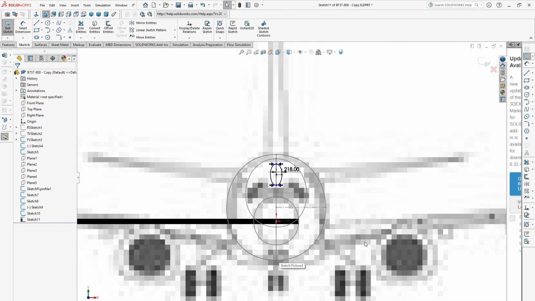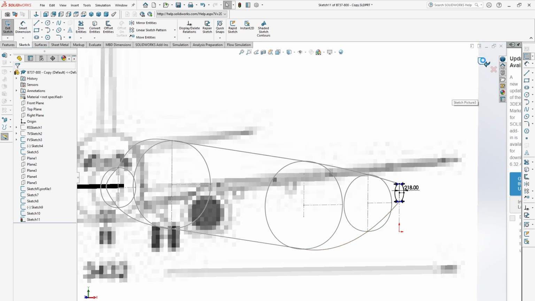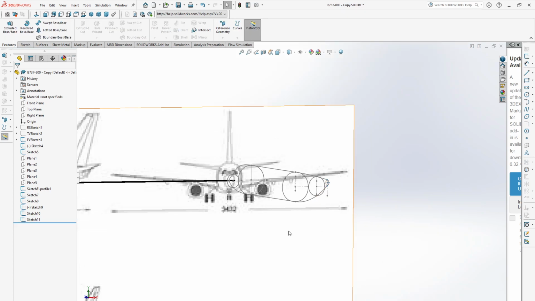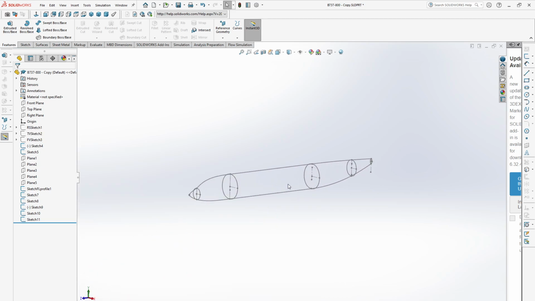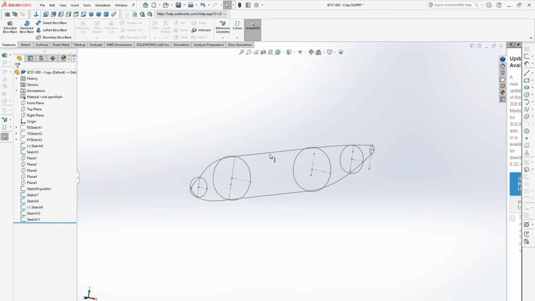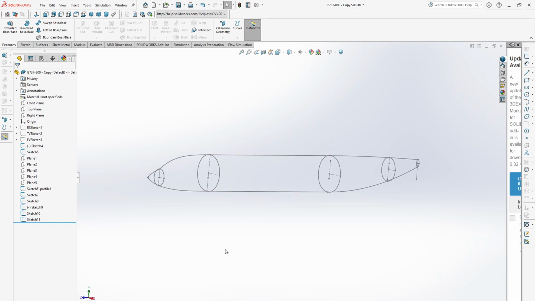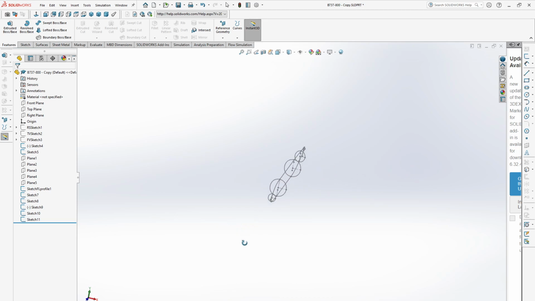Okay. So this is our last profile for the fuselage. So you see it will look like this with two guide curves, and we have 1 2 3 4 5 6 profiles. Now we need to draw another two guide curves in this direction, on the right side and left side. To do that, we need to select 3D sketch.